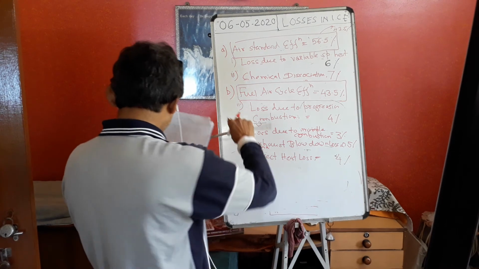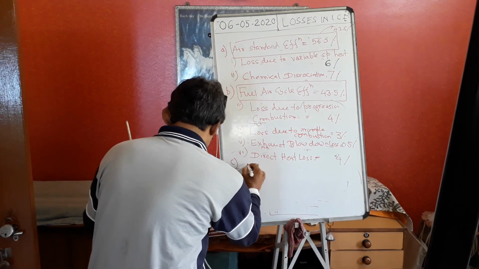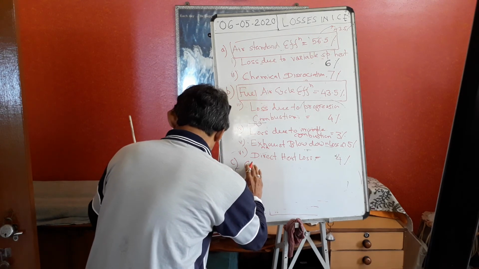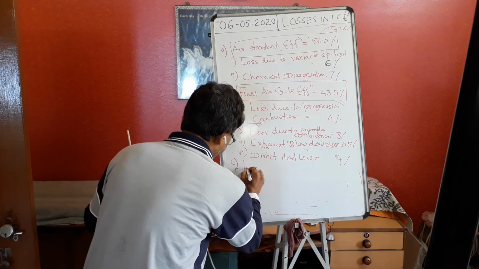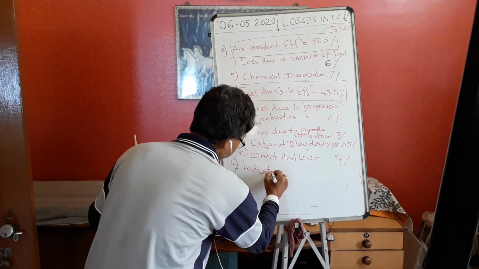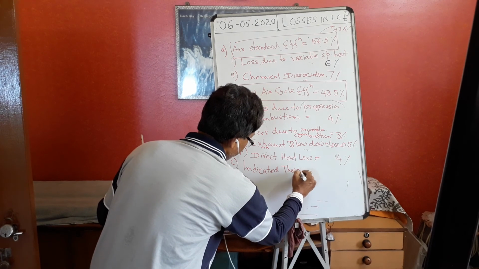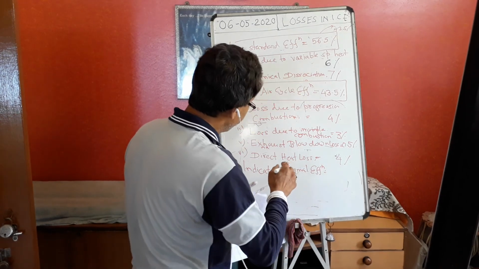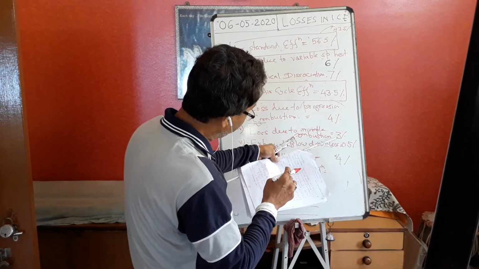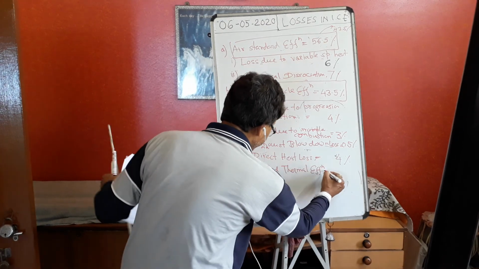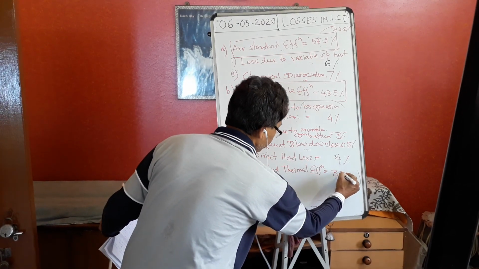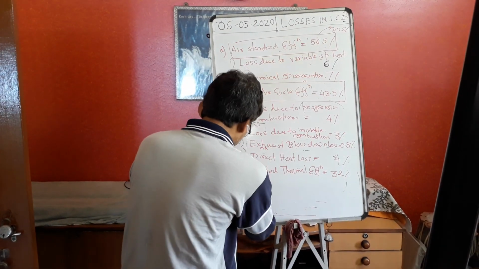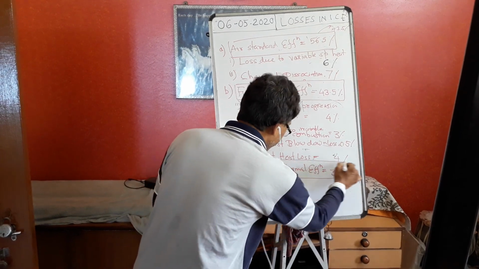Then we get the gross indicated thermal efficiency. How will we get the indicated thermal efficiency? 43.5 minus 4 minus 3 minus 0.5 minus 4. Then how much is actually coming? 32%. We started with 56.5, then gradually we get the indicated thermal efficiency of 32%.